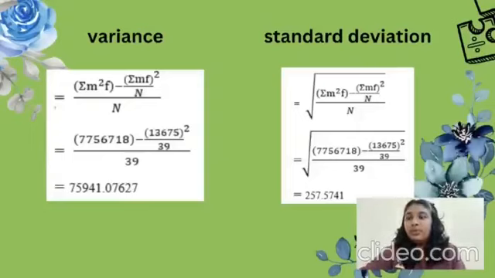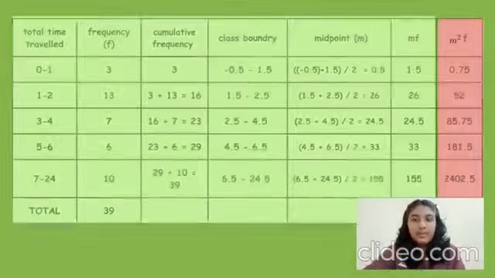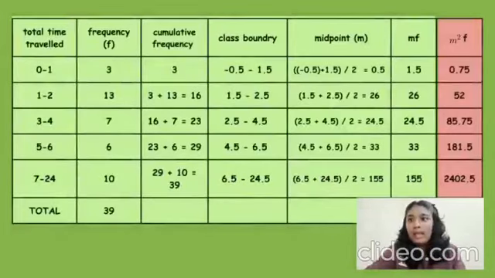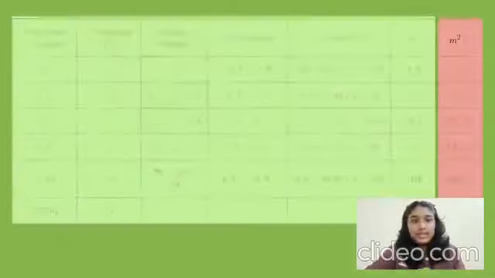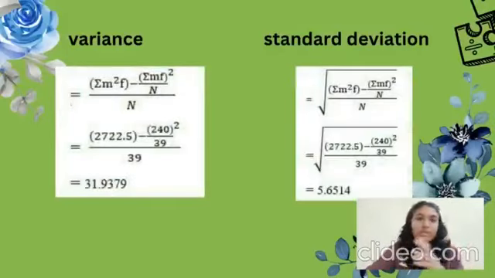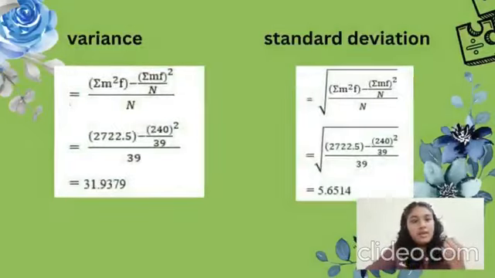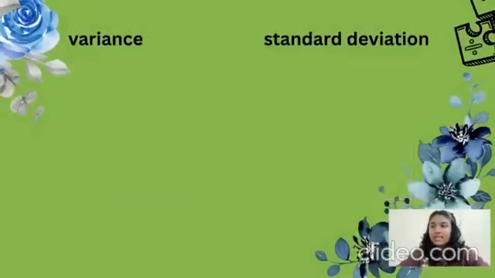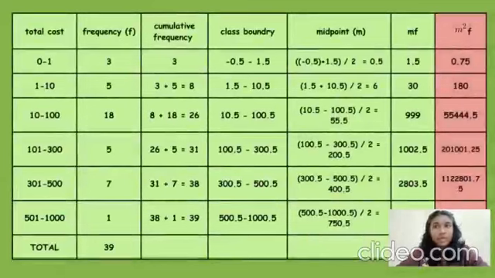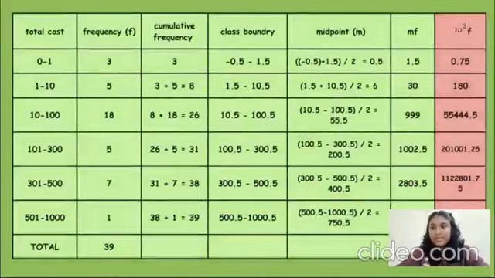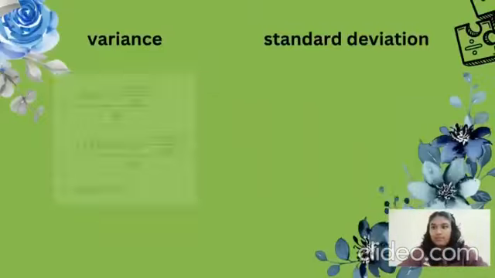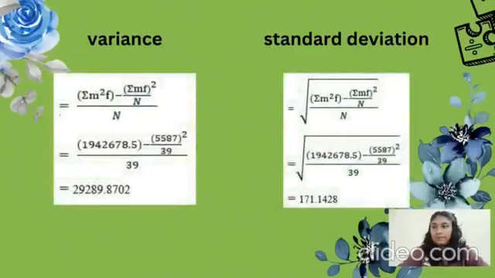Alright, so we will be using the same steps for the table about time travel. This is the table, and this is the calculation. As you can see, we add a new column, and then we use the same formula to calculate the variance and the standard deviation. And this is the table for total cost. As you can see, we add a new column, the pink color, which is M square F. And this is the calculation.